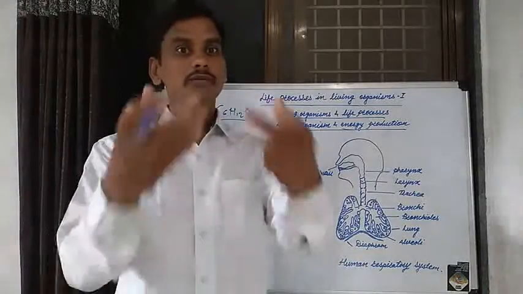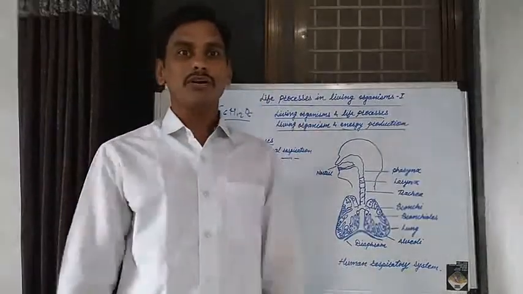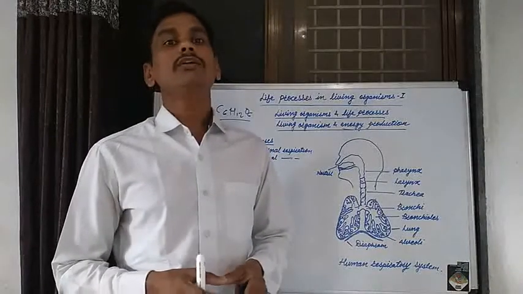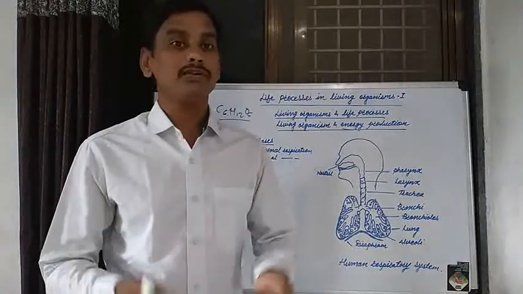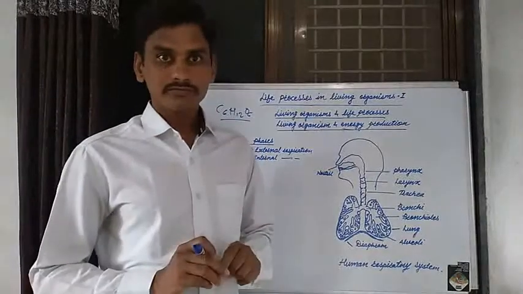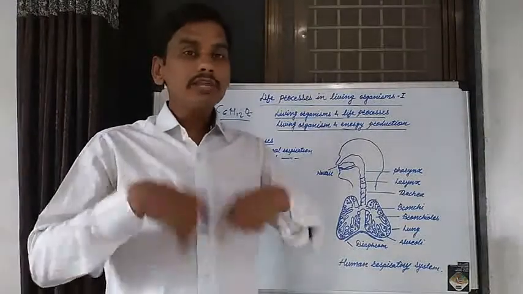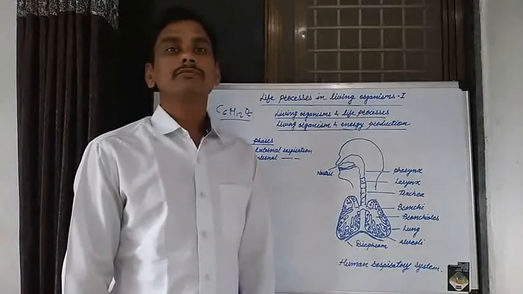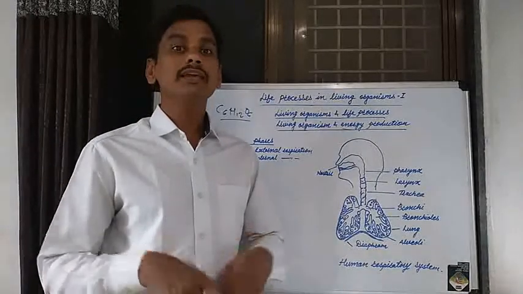We depend on plants. Animals depend on other living organisms. That's why we are heterotrophic in nature. Plants are autotrophic in nature. Then if we consume various food substances, from those food substances we get the energy.